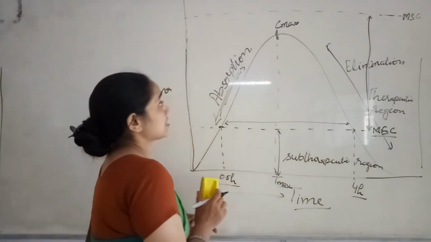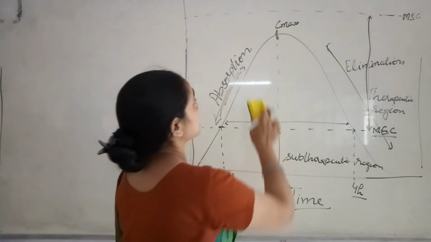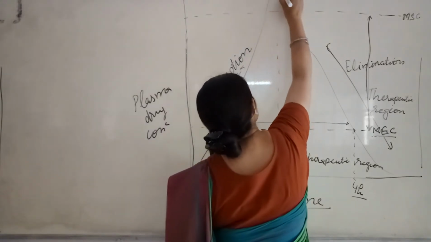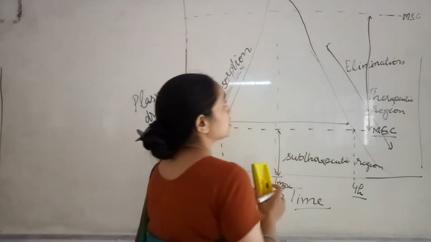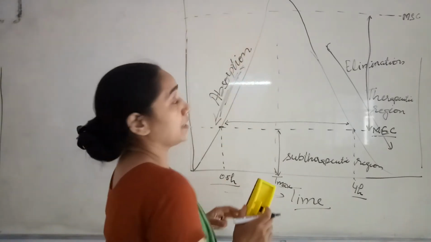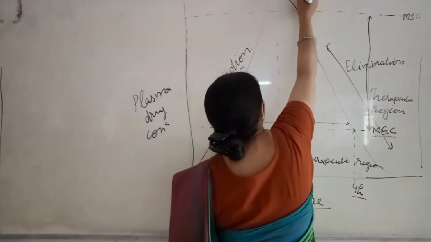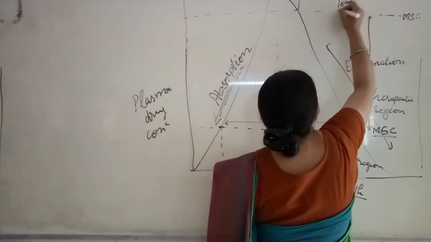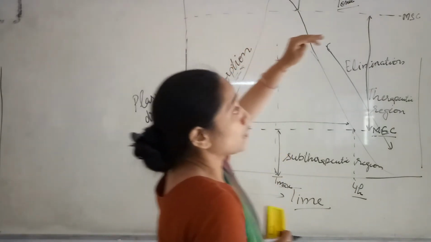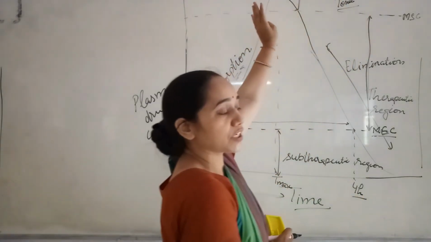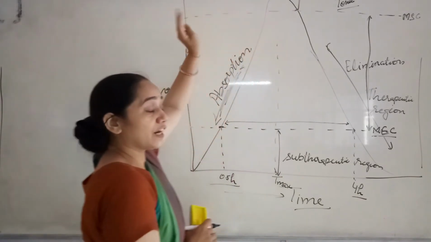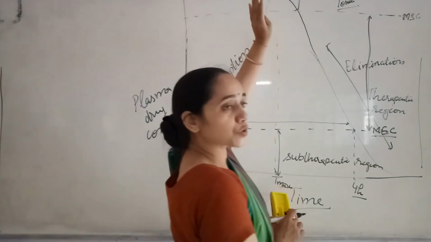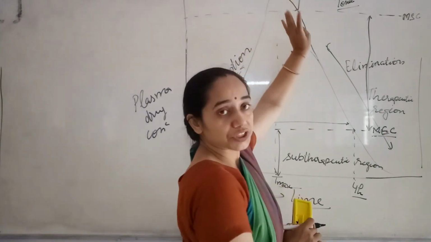Now, if this concentration Cmax is achieved above the MSC, the maximum safe concentration, then this amount of the dose will be falling into the toxic region, the toxic zone. Above the maximum safe concentration there is a toxic level, and if the drug falls into the toxic level, then anyone who is going to take the drug will have some toxic effects.